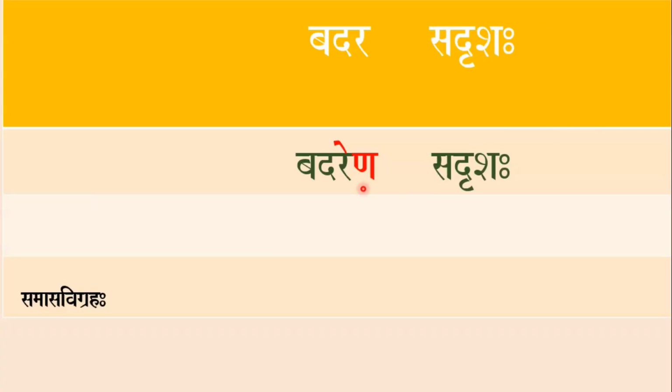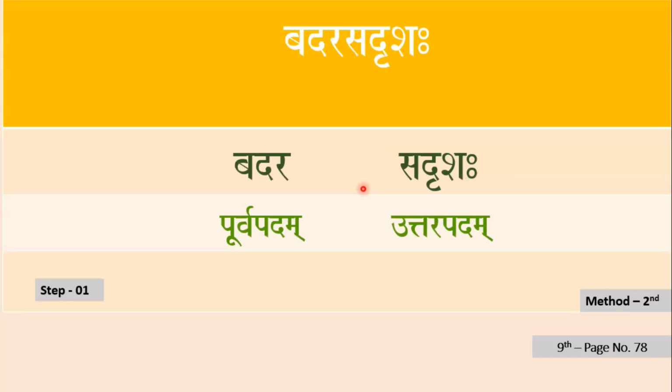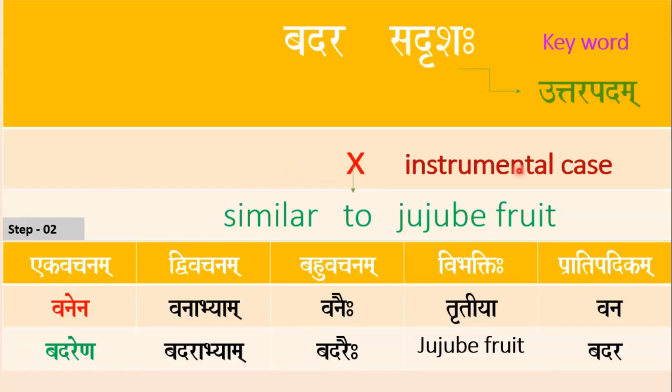Let's move on to our second method. Here, according to step number 1, Badara and Satrushaha are split. Let's see our next step. Here, the meaning of this compound word is similar to jujube fruit.